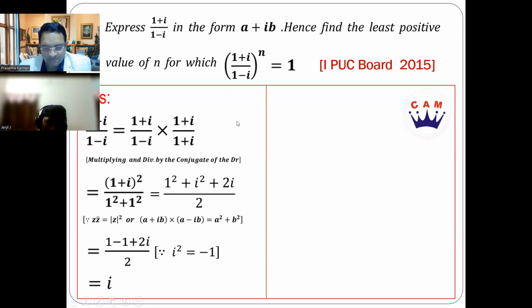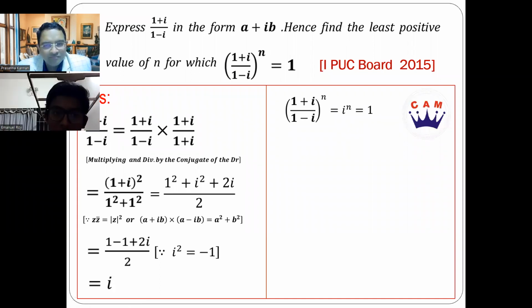Now, this is the first part of the question. The second part is (1 plus i by 1 minus i) power n, or rather i power n, must be equal to 1. Can you guess what should be the value of n so that i power n will be 1? Do you write it as 0 plus 1i or just i? It doesn't matter. You can simply write it as i as well. If there is any specific requirement, then you write it as 0 plus i.